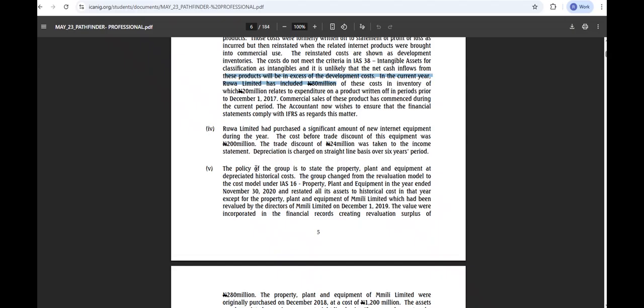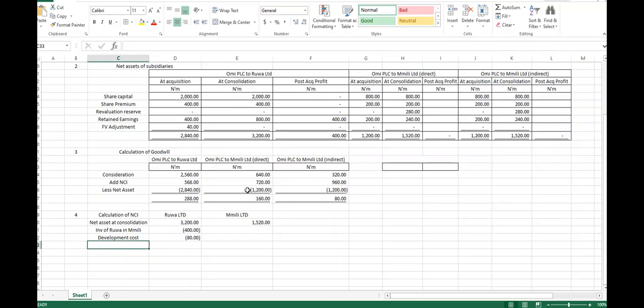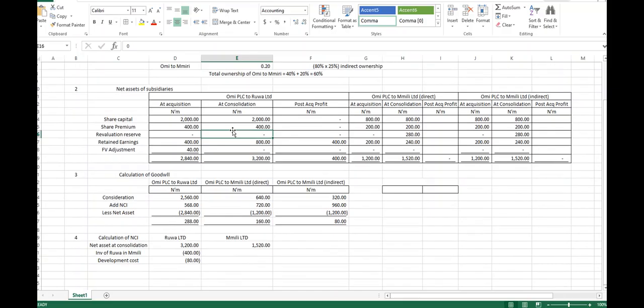Okay. Now, let's come to our Excel sheet. If I am to get my NCI here now, I'll get the NCI for this one at the date of acquisition, right? And I'll get the one for post-acquisition, right? So how do we get post-acquisition? We get post-acquisition after deducting acquisition from consolidation. Is that not so?